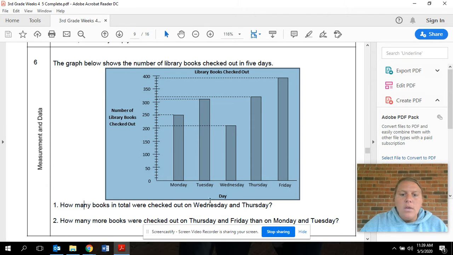On this side, it's labeled day. This is obviously going to tell us the days of the week that the library books were checked out. Now, my assumption, and sometimes it's not good to assume, is that this is during the school year. This is a school library. The reason I say that is because there's no Saturday and Sunday, and we can't check out books in the library at school on Saturdays and Sundays because we're not in school.